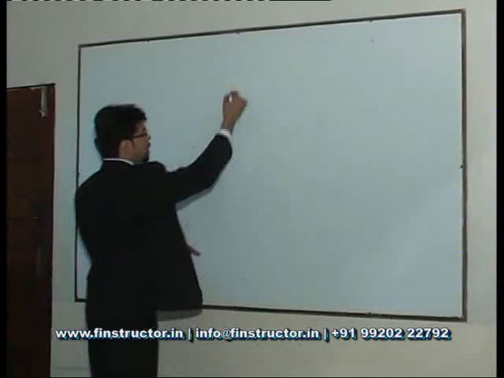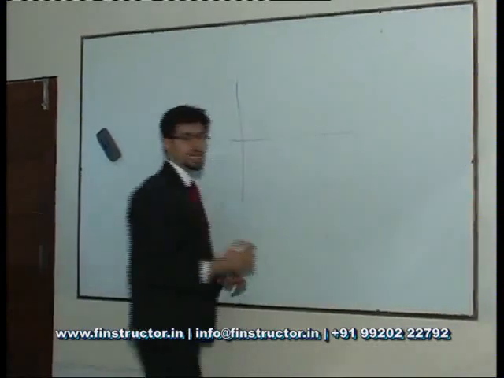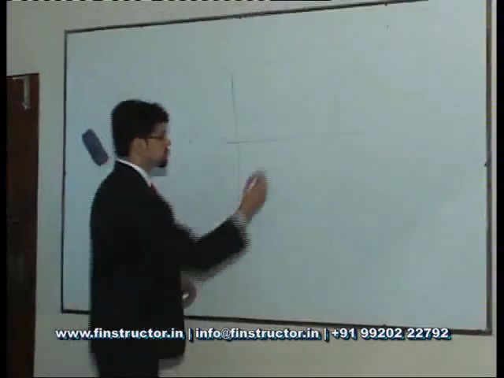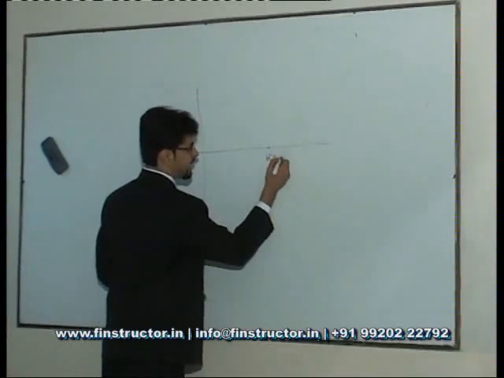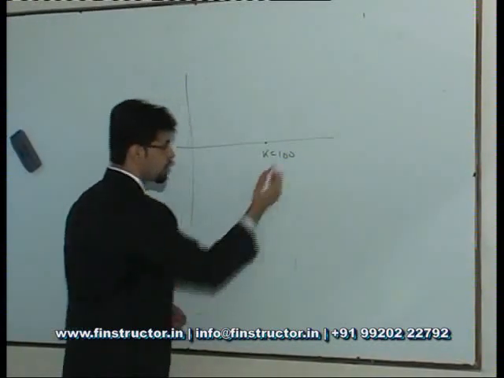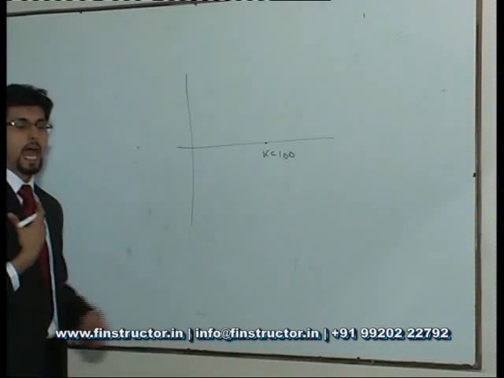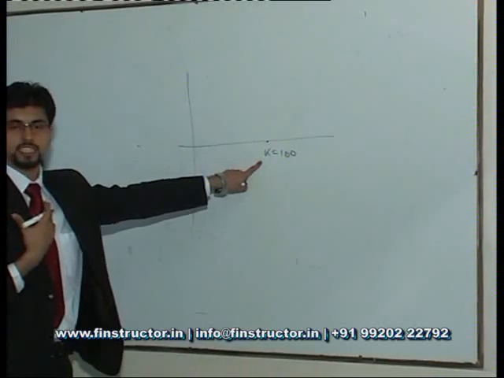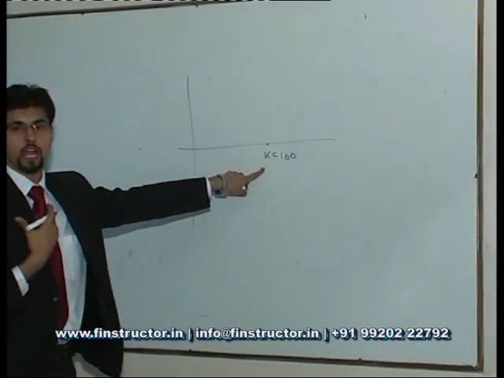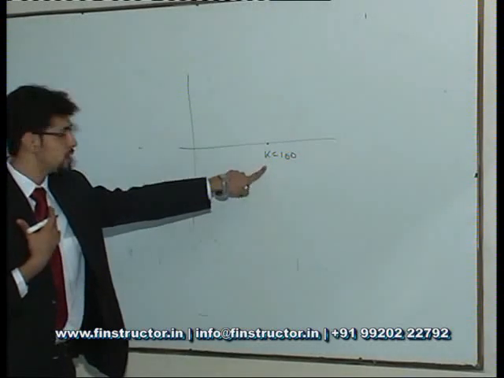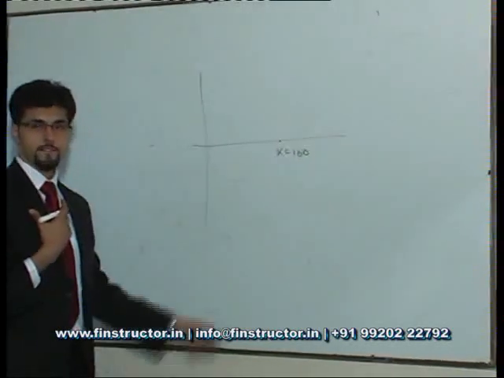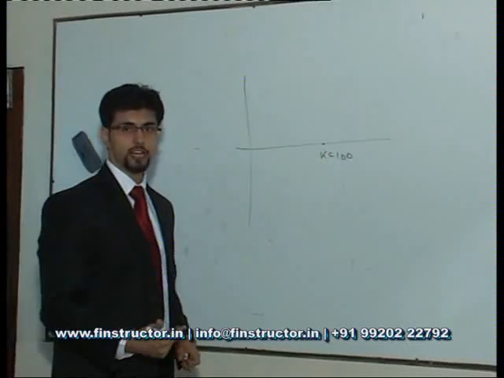Now, a call option gives me the right to buy the asset at a pre-decided price. So let's say the pre-decided price is K, let's say it's 100. As a holder of the option, I can go to the seller of the option and say that please sell me the stock for 100 rupees because we have an agreement. When will I do that? When the actual spot price is greater than 100.